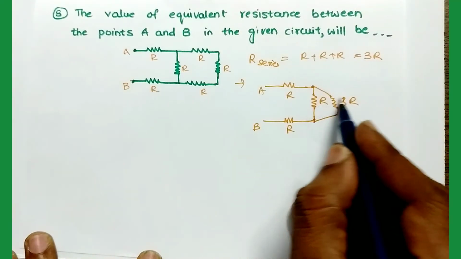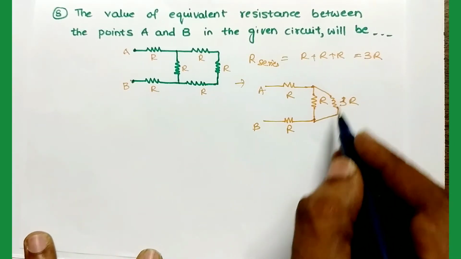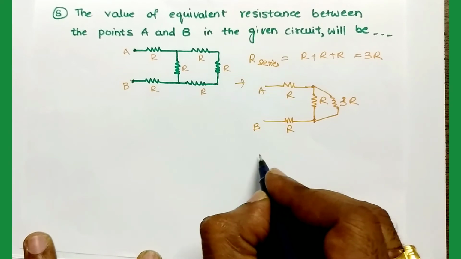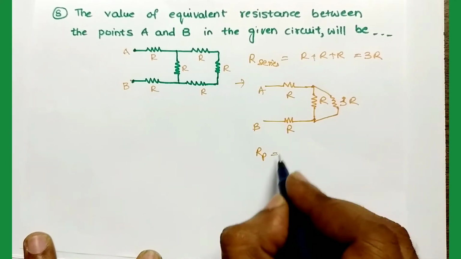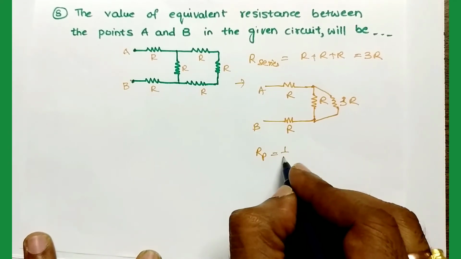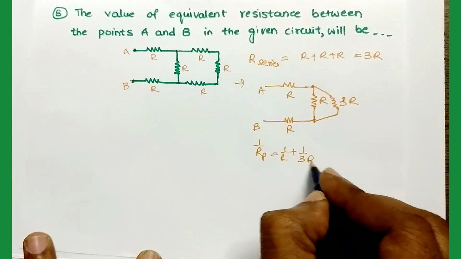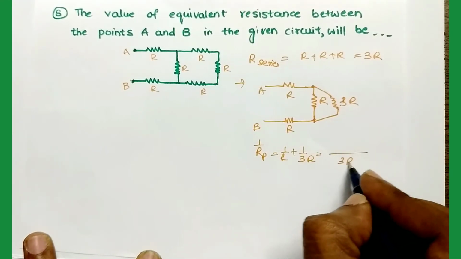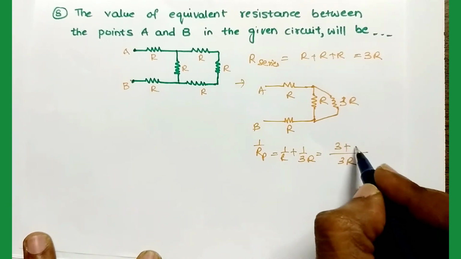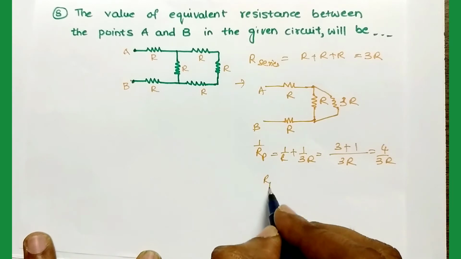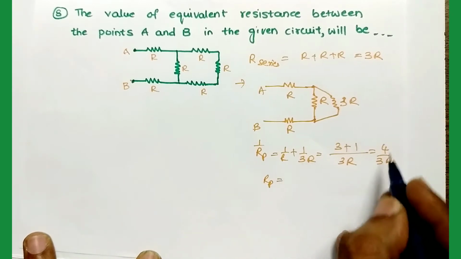So these two resistors are now connected in parallel. Let's find the effective resistance of this parallel combination. That means 1 by R parallel is equal to 1 by R plus 1 by 3R. Taking 3R as the LCM, 3 plus 1 is equal to 4 by 3R. Then R parallel is equal to the reverse, 3R by 4.